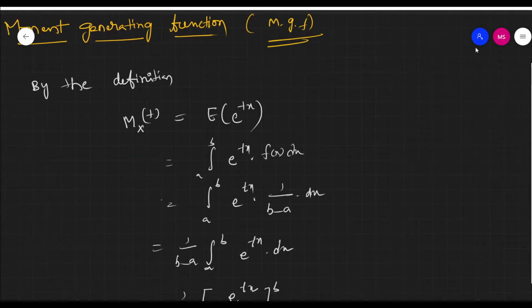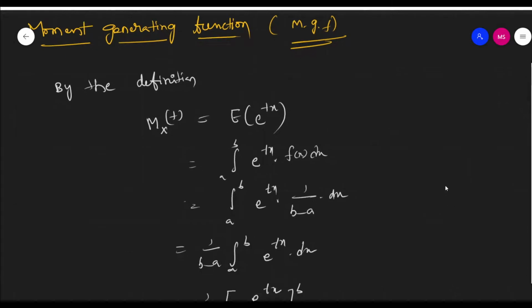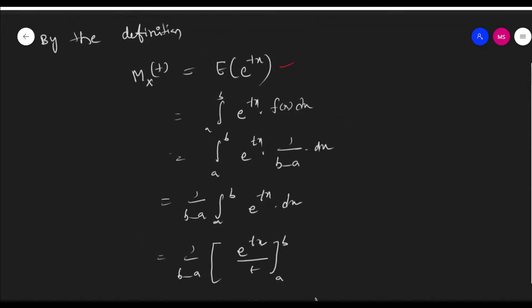Next one is the moment generating function of the distribution. By the definition, M_x(t) is equal to the expectation of e power tx, which is the integral from a to b of e power tx into f(x) dx. This is the common definition of the moment generating function. So the expectation of e power tx is the integral from a to b of e power tx into f(x) dx, where f(x) is 1 by (b minus a).